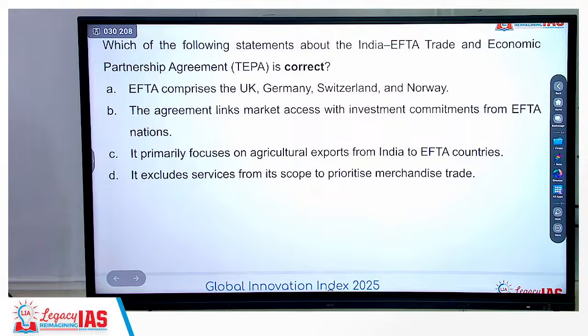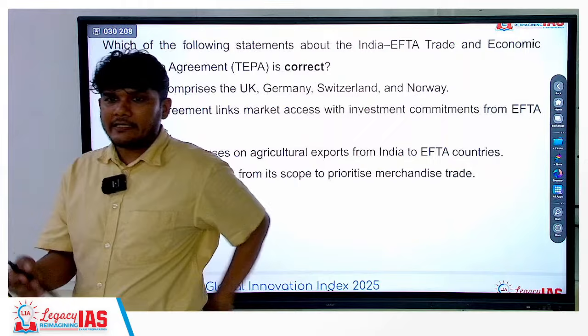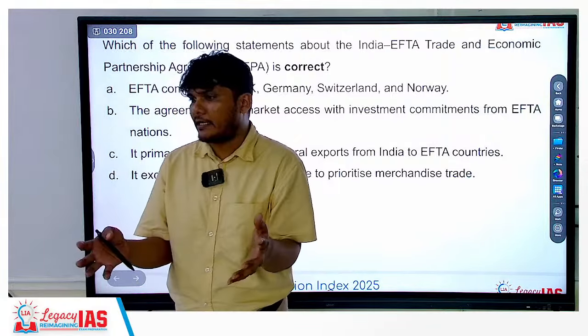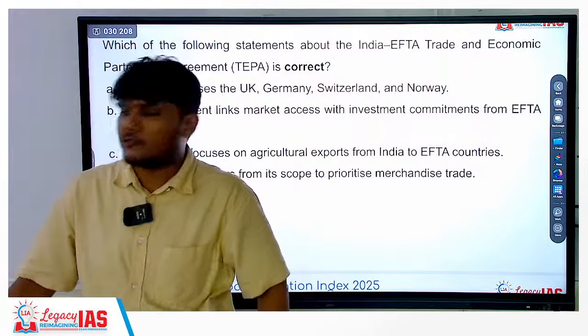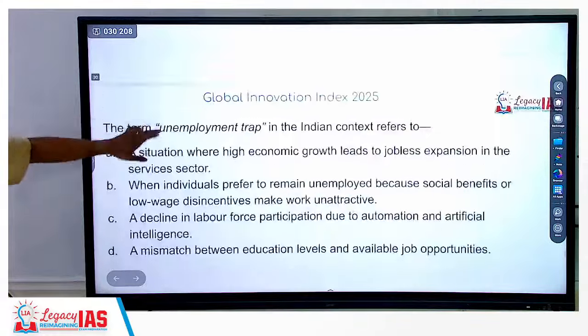No, it is not the case. You can be transporting services also. Okay? And in fact, when you write any answer on FTA, make sure that you mention a point that whenever India is going to go on a table to negotiate with any country, the trade in services should be a point of discussion because we are very strong in that.